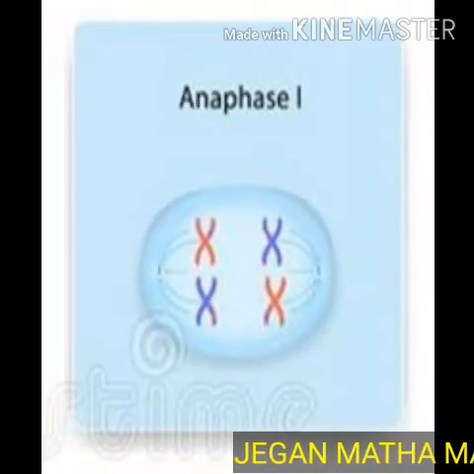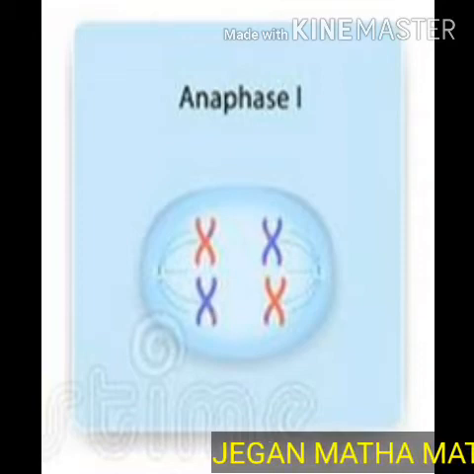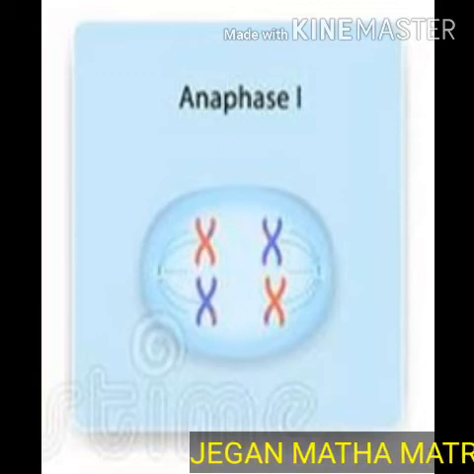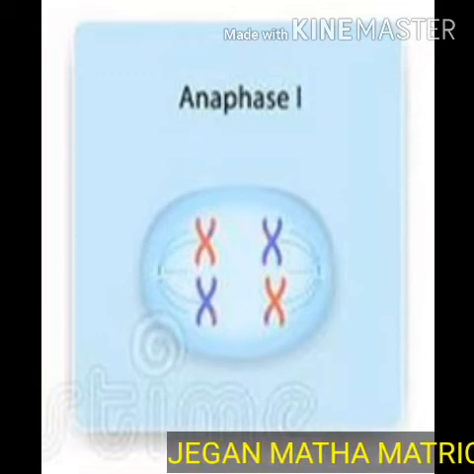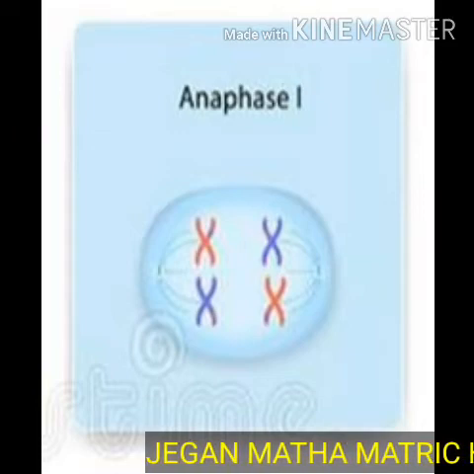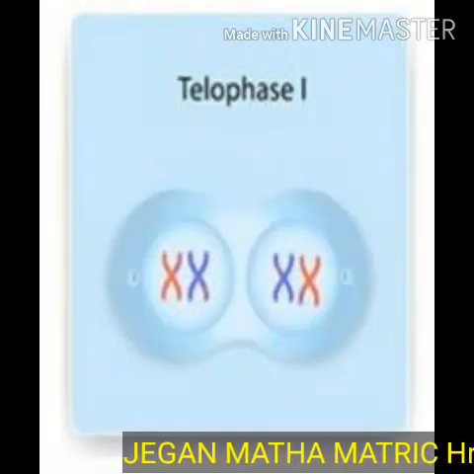Anaphase I. Each homologous chromosome with its two chromatids and undivided centromere moves towards the opposite pole of the cell. This stage of the chromosome is called a dyad.